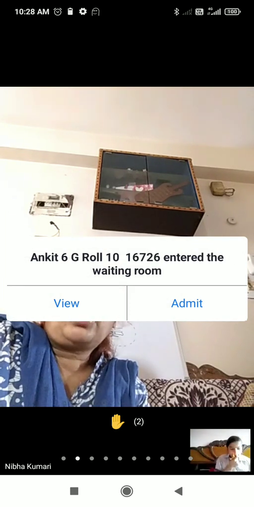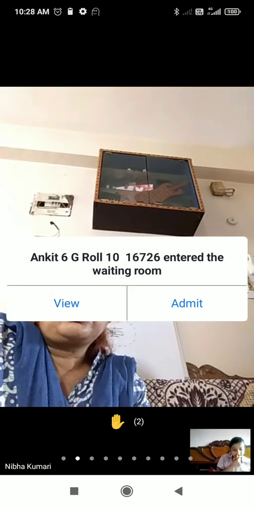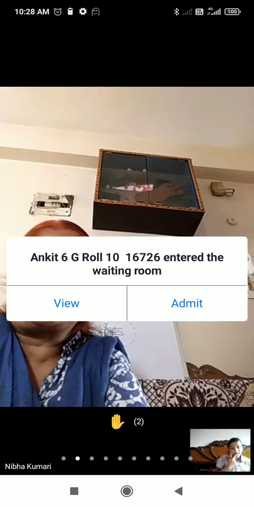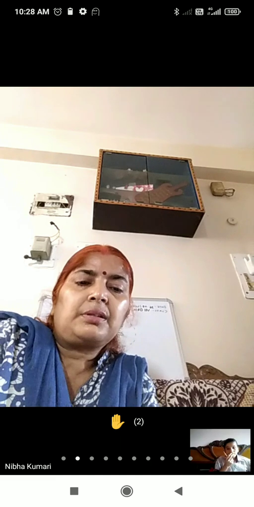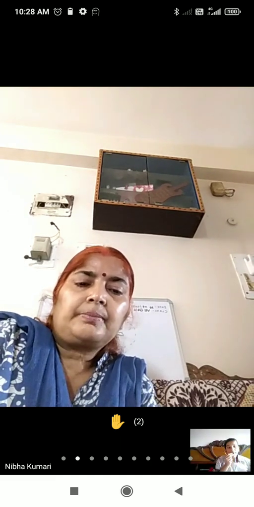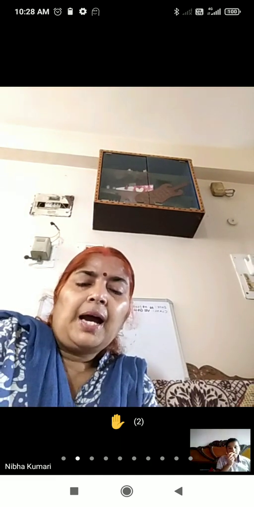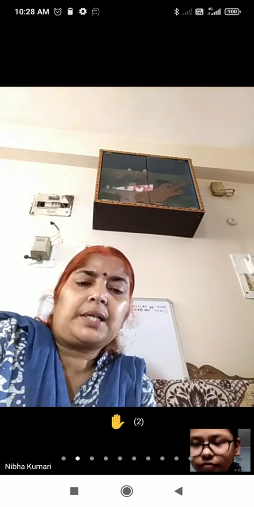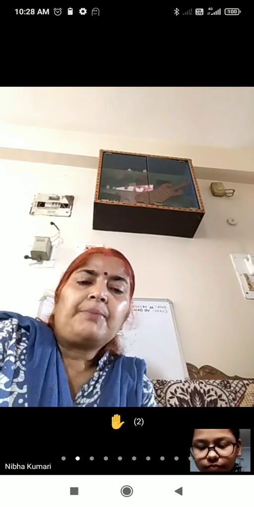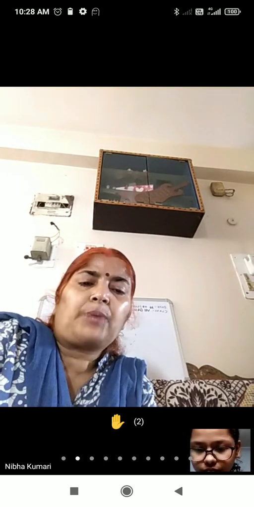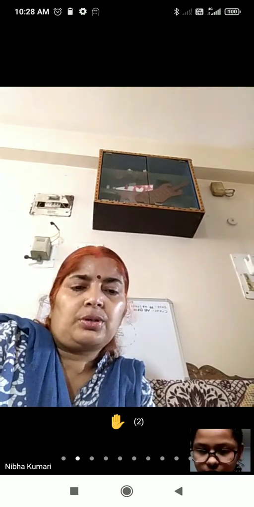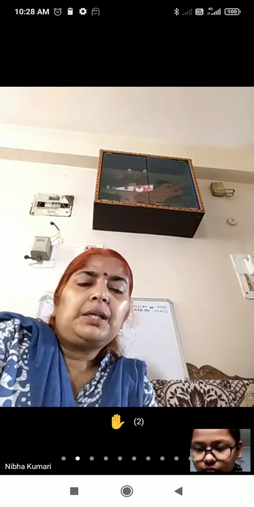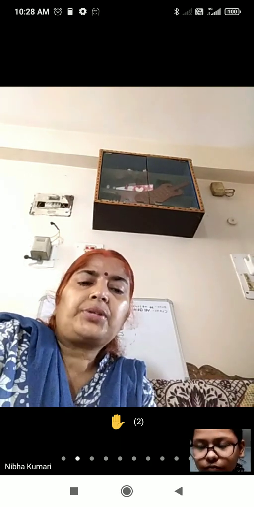And it is also used by ophthalmologist. Ophthalmologist means doctors of eyes. Yes, eye specialist ophthalmologist, and they use a device called ophthalmoscope. In that concave mirror is used, and convex mirror is used for shaving.